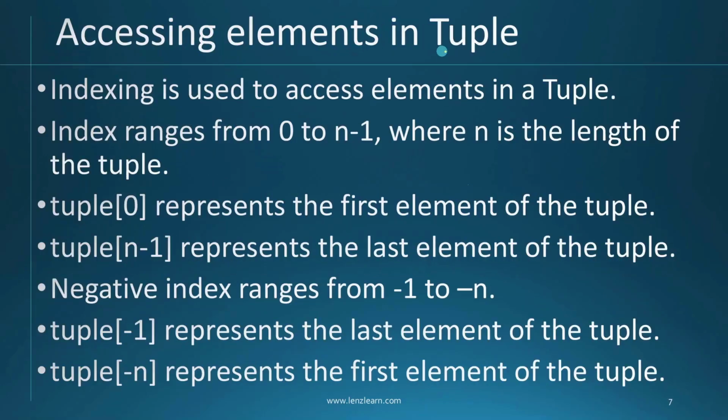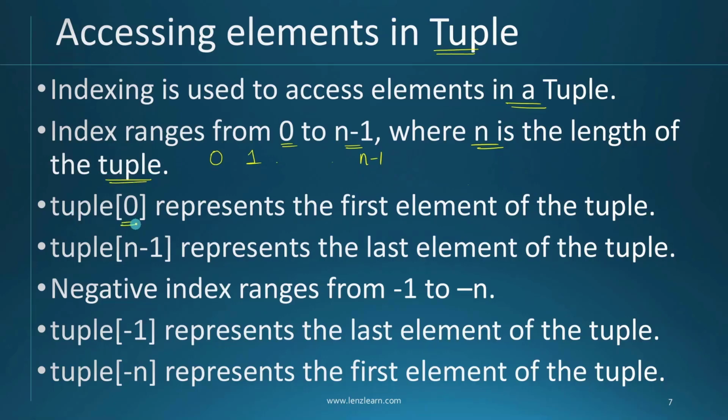Accessing elements in a tuple. This is going to be really easy for you because we have done the same thing for string and for list. Indexing is used to access elements in a tuple. Index ranges from 0 to n minus 1. We know this because the first element is going to get index 0, the second element inside the tuple will get index 1, and the last element inside the tuple will always have n minus 1, provided that n is the length of the elements inside the tuple.